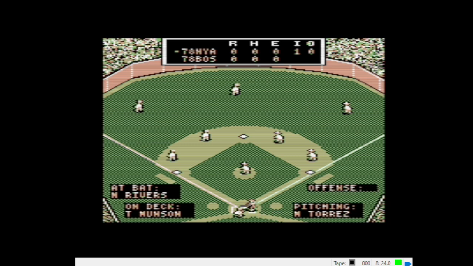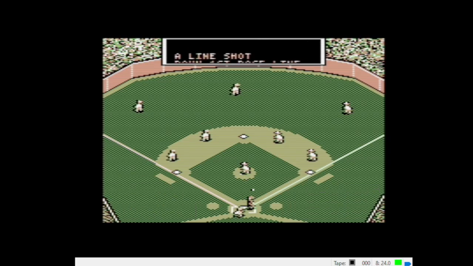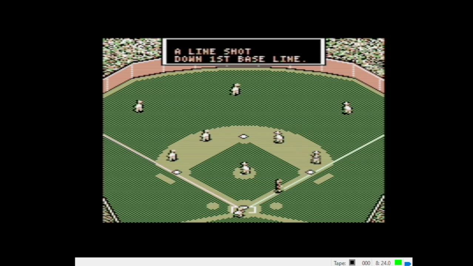Okay, and we are underway here. Let's press R. No running to dugout. Cool, we're good there. Rivers is going to lead off. We're going to swing away. 2-1 curveball, line down to first base. George Scott makes the catch.